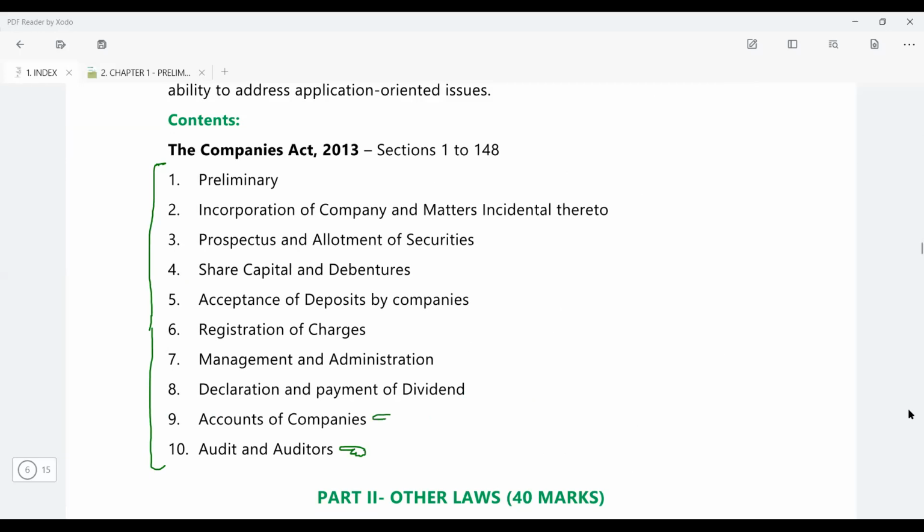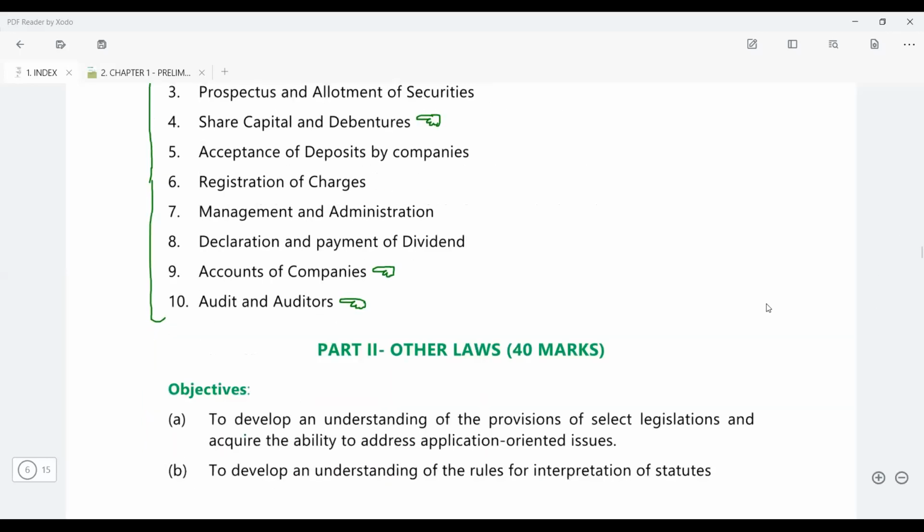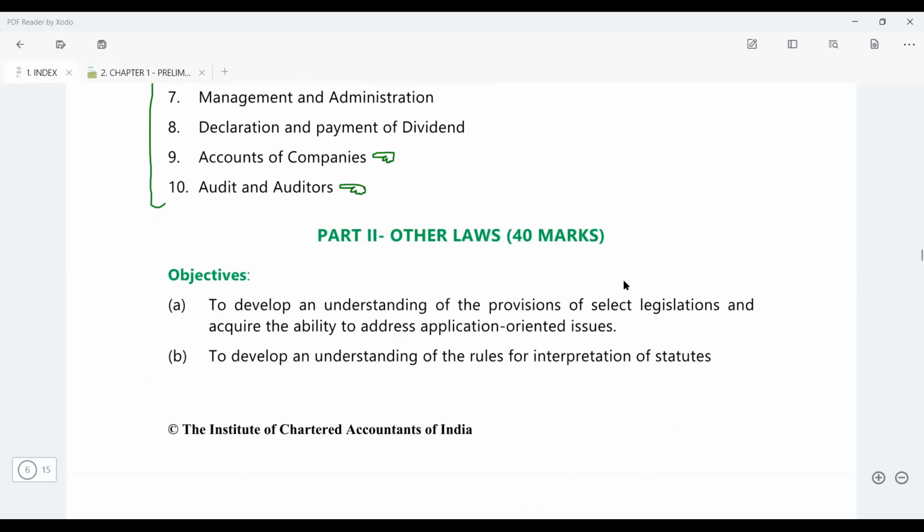Accounts, you'll be able to correlate with your advanced accounts and your accounts paper. Similarly, share capital and debentures, you'll be able to correlate with your company accounts paper. So your law and accounts papers are quite correlated, and I will try to correlate as much as I can so that it helps you in both the subjects and your understanding level is at maximum. Apart from the Companies Act, you also have the other law.